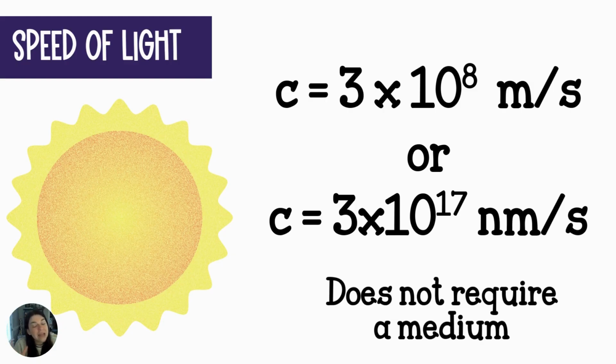Now, light does not require a medium. So again, it doesn't need anything to travel through. Light travels through the empty vacuum of space. It does not need air molecules. It does not need dust particles. It does not need a solid. Doesn't need any of that. Light can travel through completely empty space. Does not require a medium.